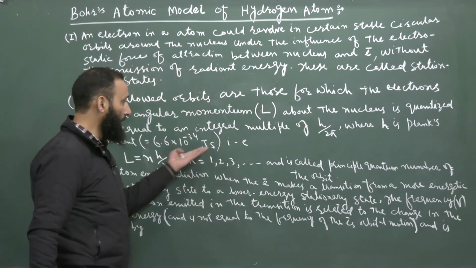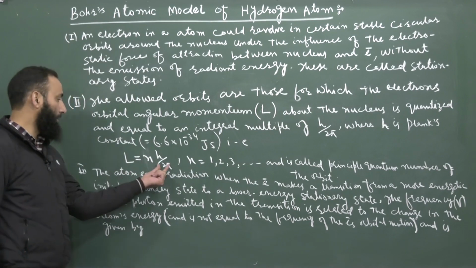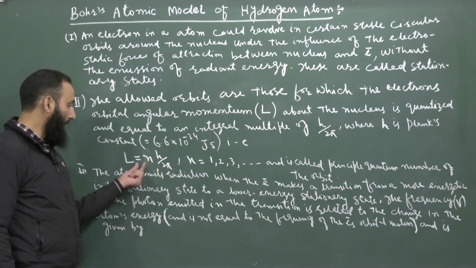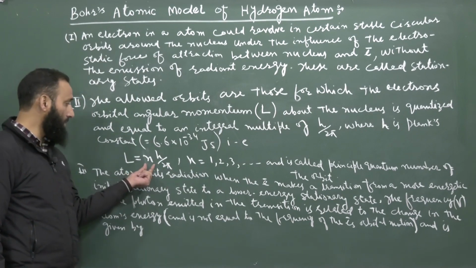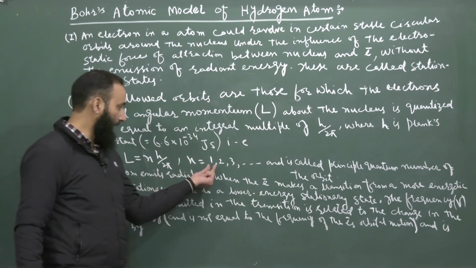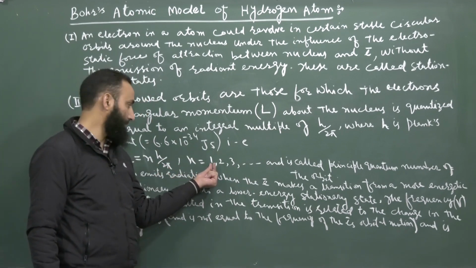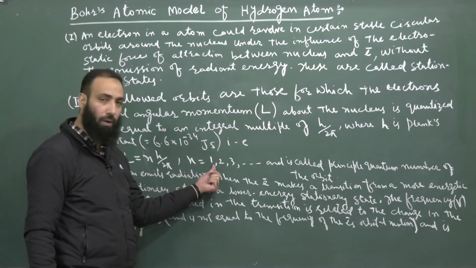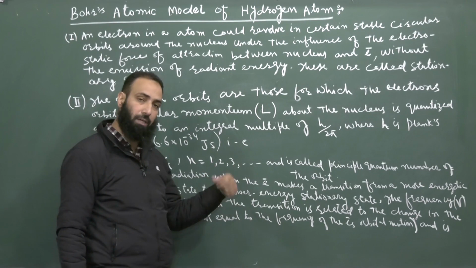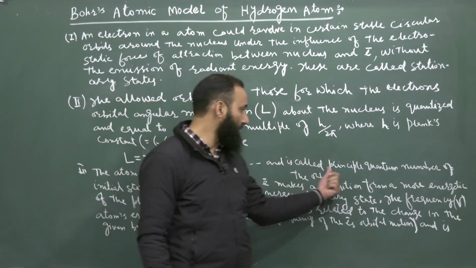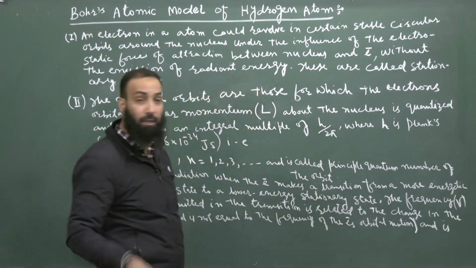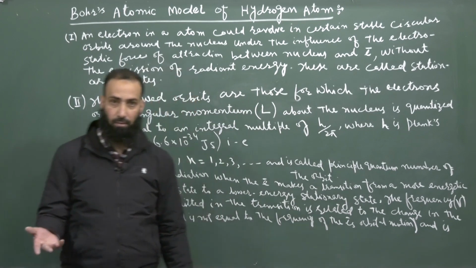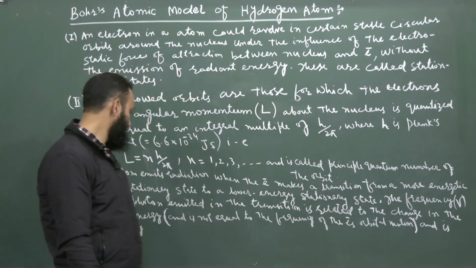That is the integral multiple of h by 2 pi, n times h by 2 pi, where n can have a value starting from 1. It starts from 1, not from 0. n can be 1, or it can be 2, or it can be 3, and so on. And this is called the principal quantum number of the orbit.